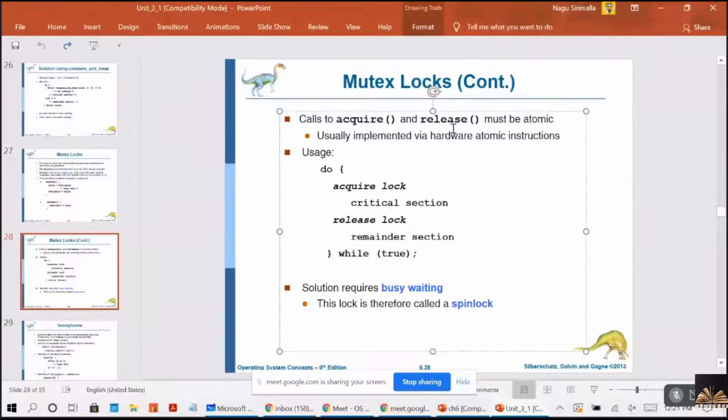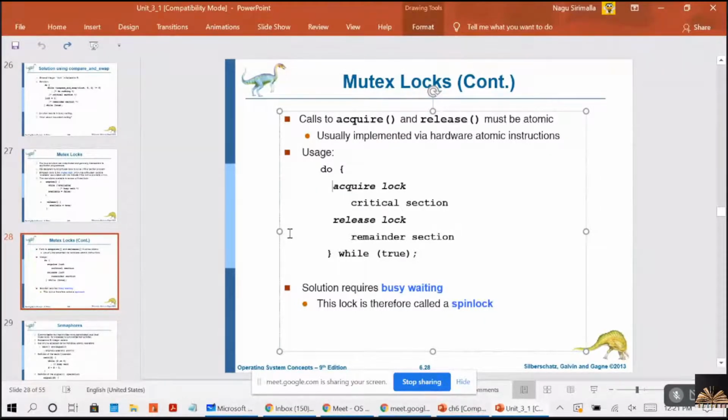But using the mutex leads to busy waiting. When one process P1 is in the critical section and P2 wants to use the critical section, when P2 executes acquire, because available is false, because the critical section is not available, the process has to execute this while loop continuously.